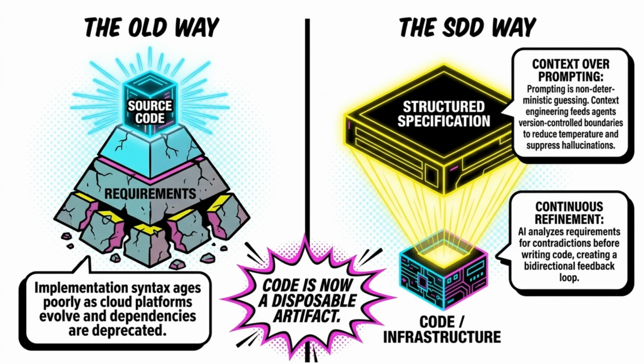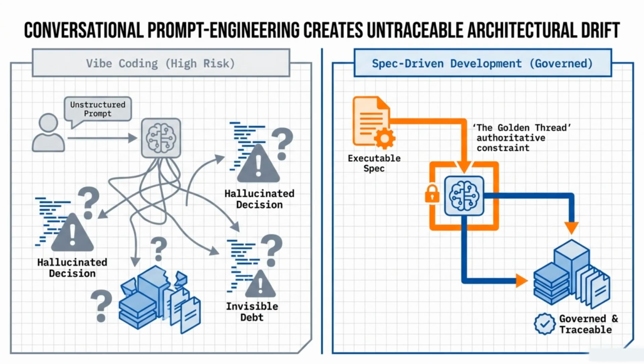In the traditional approach, code and requirements often age poorly. With spec-driven development, we focus on structured specifications to reduce uncertainty, enabling continuous refinement through a bidirectional feedback loop. Conversational prompt engineering can result in untraceable architectural drift. Spec-driven development mitigates this by using executable specs as authoritative constraints to ensure governed and traceable outcomes.